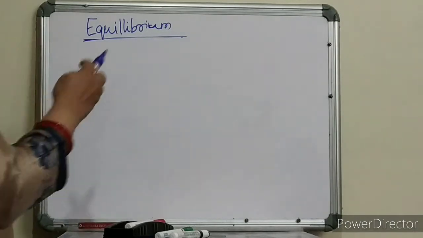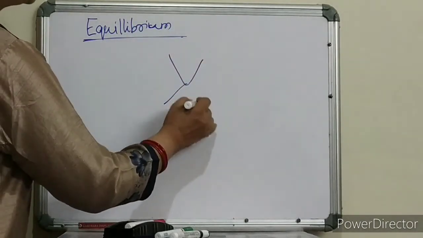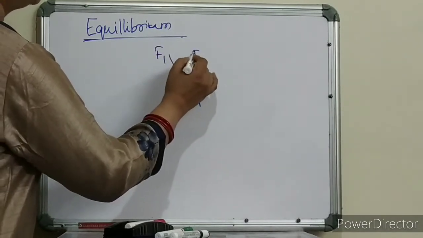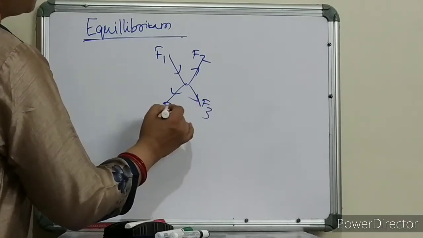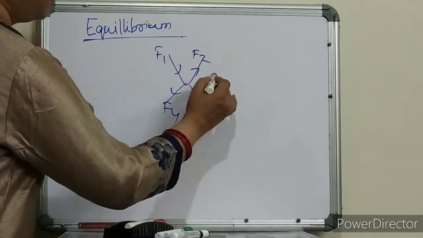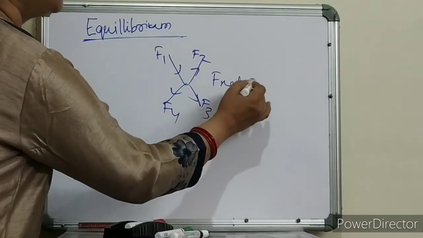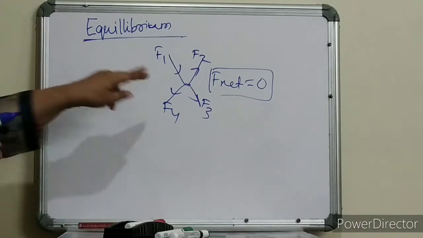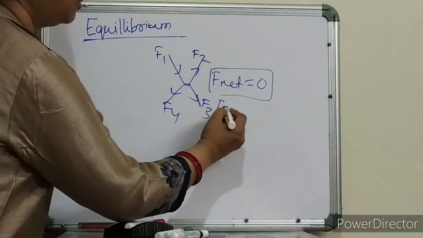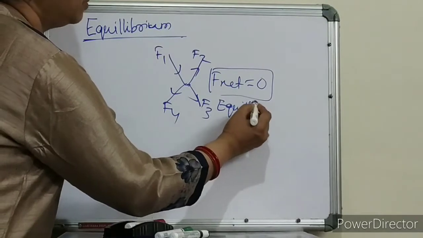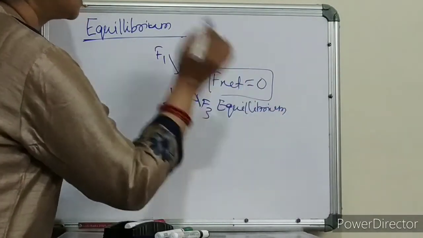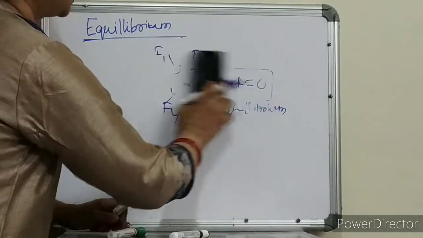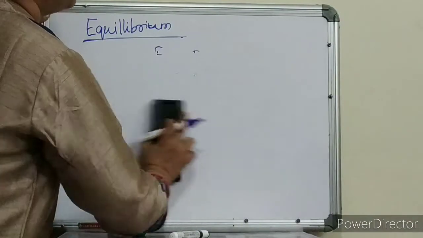What is equilibrium? When a number of forces act on a particle, let F1, F2, F3 and F4, if the net resultant force is 0 on the particle, then the particle is in equilibrium. This is the condition for equilibrium. We are going to discuss three types of equilibrium now. First is unstable, then stable, then neutral equilibrium.